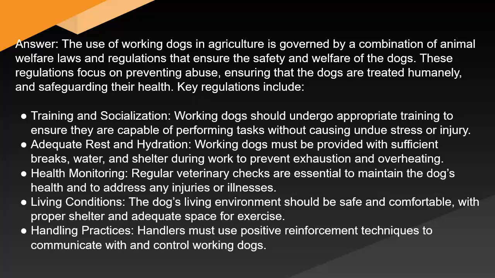Working dogs should undergo appropriate training to ensure they are capable of performing tasks without causing undue stress or injury. Adequate rest and hydration: working dogs must be provided with sufficient breaks, water, and shelter during work to prevent exhaustion and overheating. Health monitoring: regular veterinary checks are essential to maintain the dog's health and to address any injuries or illnesses. Living conditions: the dog's living environment should be safe and comfortable, with proper shelter and adequate space for exercise. Handling practices: handlers must use positive reinforcement techniques to communicate with and control working dogs.